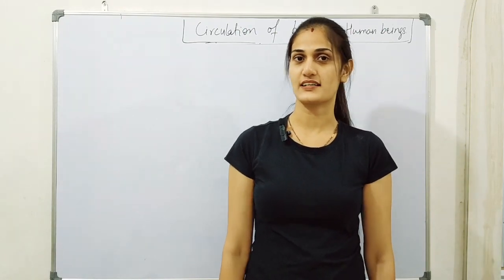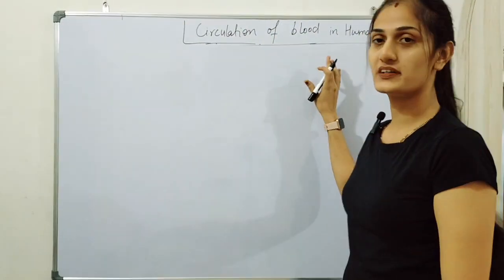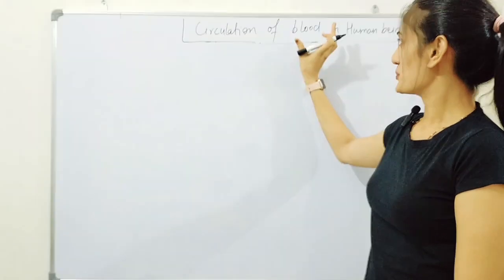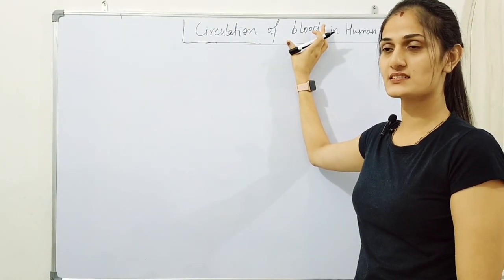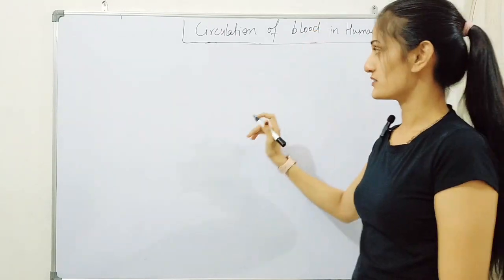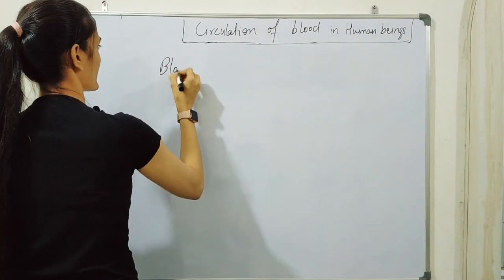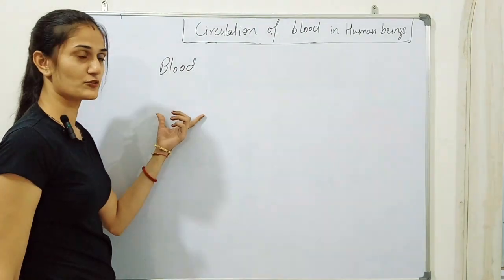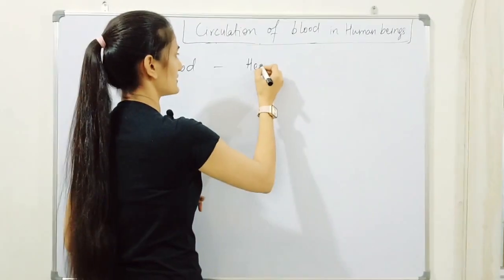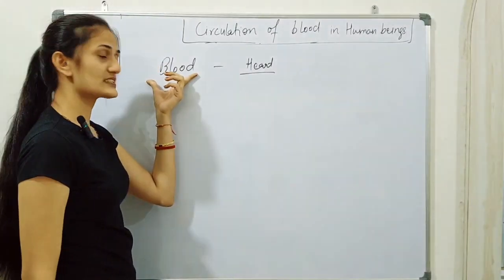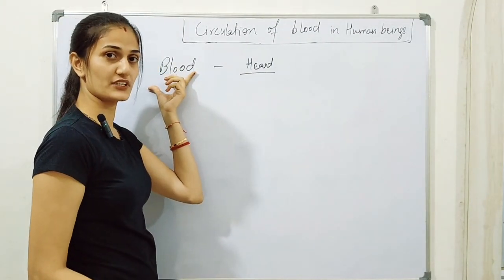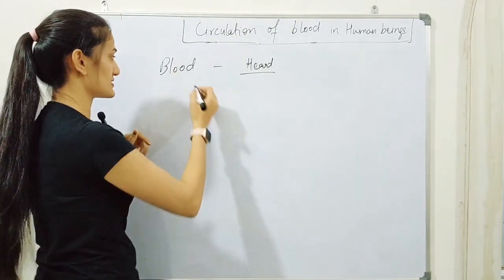In this session, let's talk about the circulation of blood in human beings. Blood is a medium that passes nutrients and minerals all over the body, and this blood is pumped by a muscular organ, that is the heart. The heart helps in the pumping of blood. Now this blood is carried all over the body with the help of blood vessels,